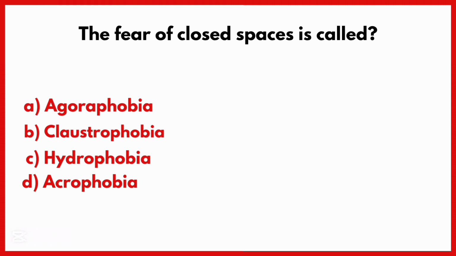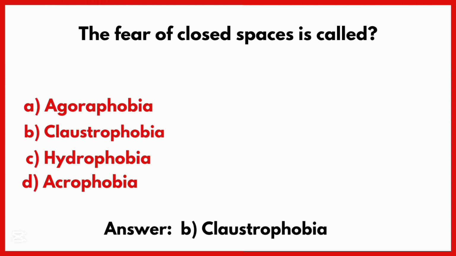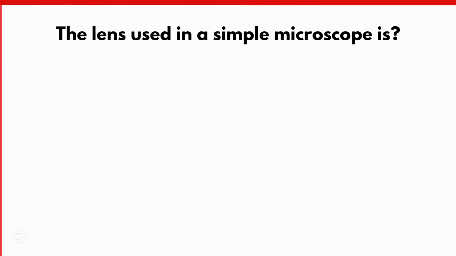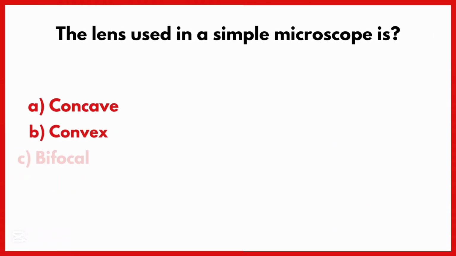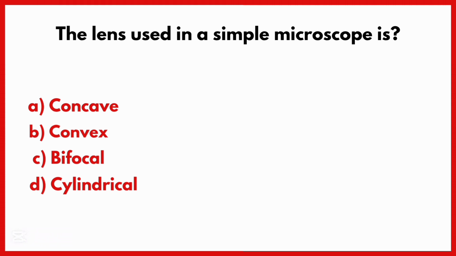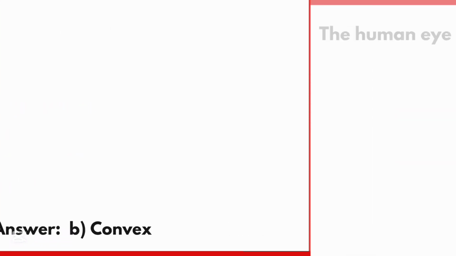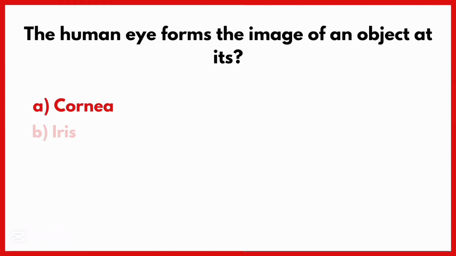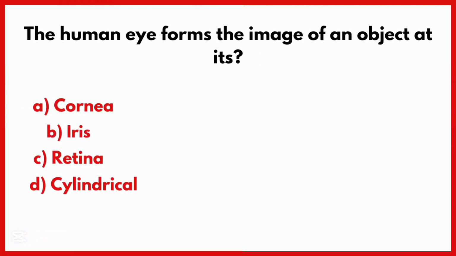Correct answer is option B. Claustrophobia. The lens used in a simple microscope is. Correct answer is option B. Convex lens. The human eye forms the image of an object at its.